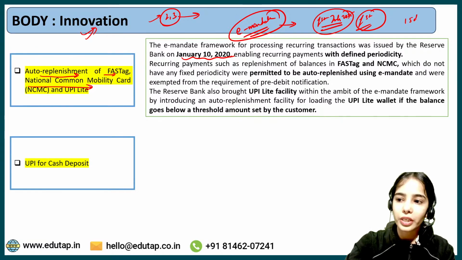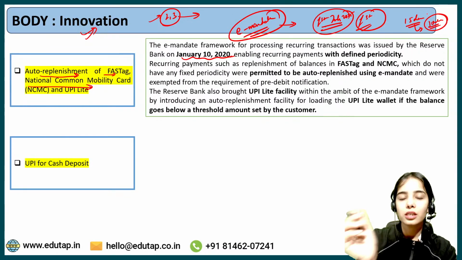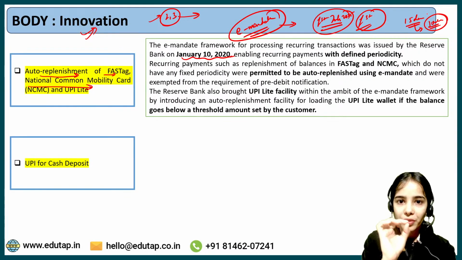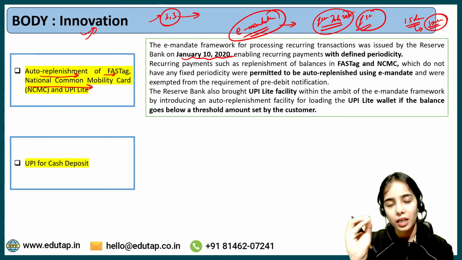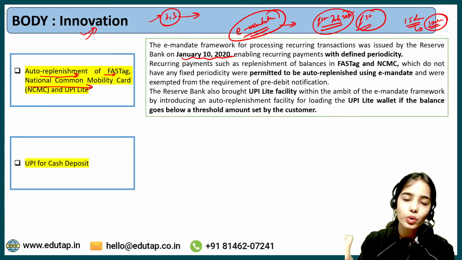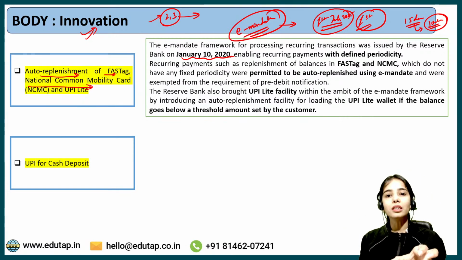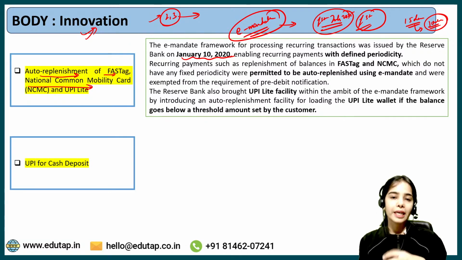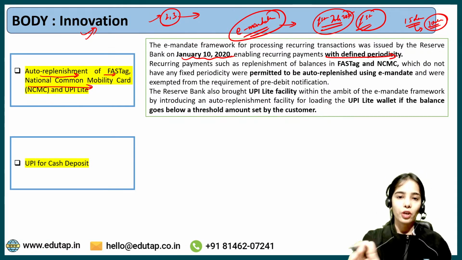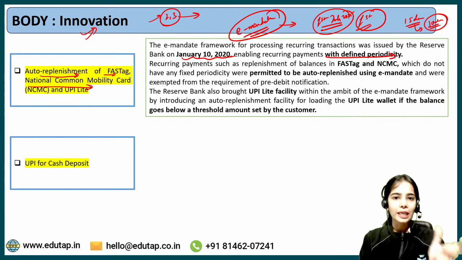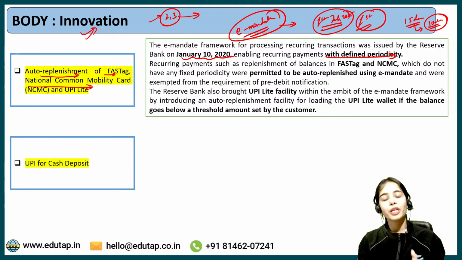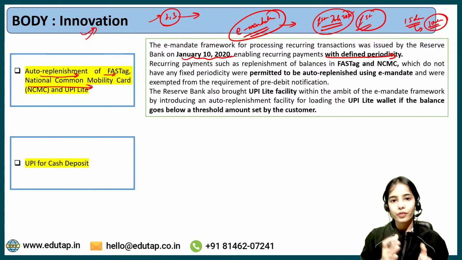Let's say after every 15 days or after every 10 days, the SIP amount, that is the systematic investment plan amount, will be deducted from your account and will go to the mutual fund that you had invested in. Okay, so this is the electronic mandate that you have given with defined periodicity: 10 days, 15 days, 1 month and such. So e-mandates were based on the idea of periodicity. If the payment has a set periodicity, then you can give the e-mandate.